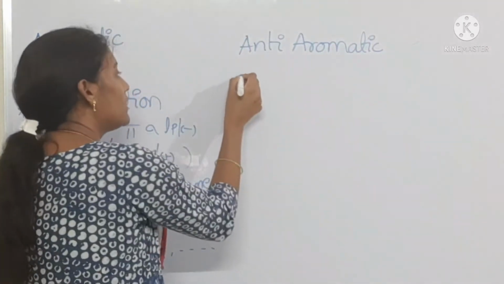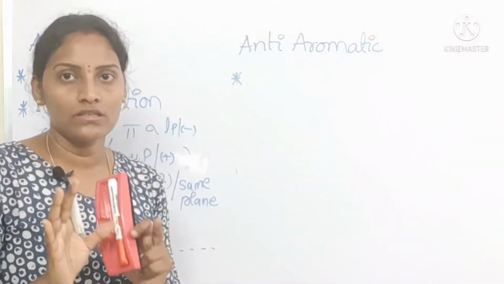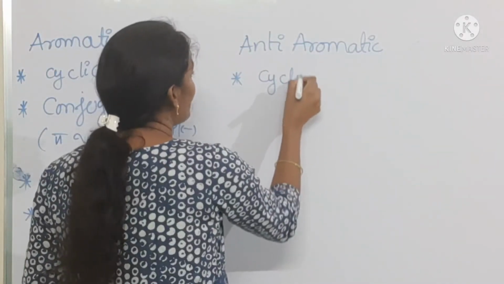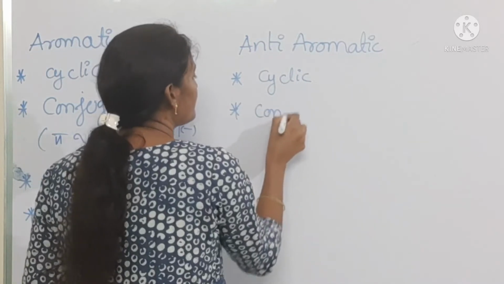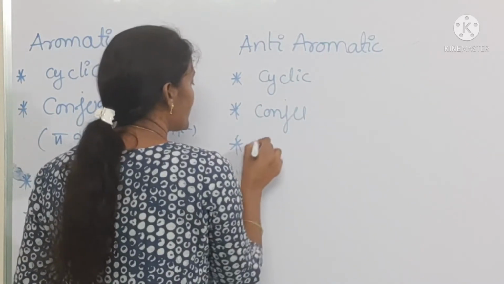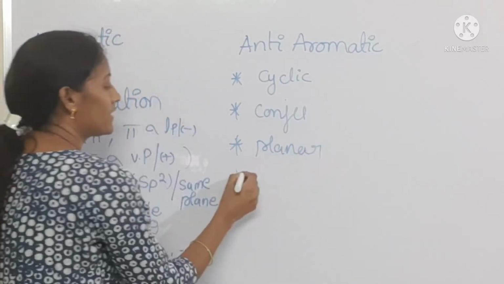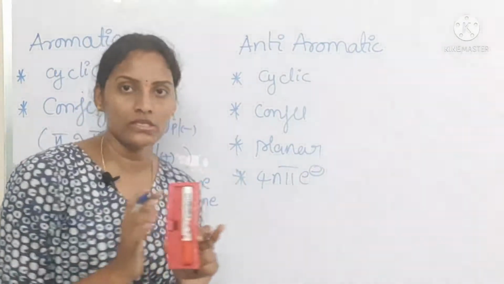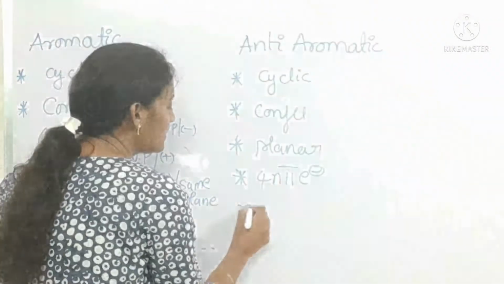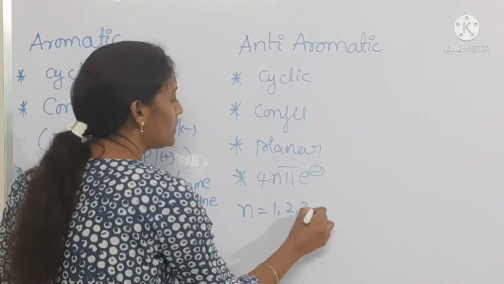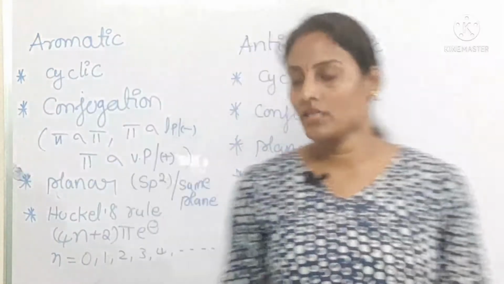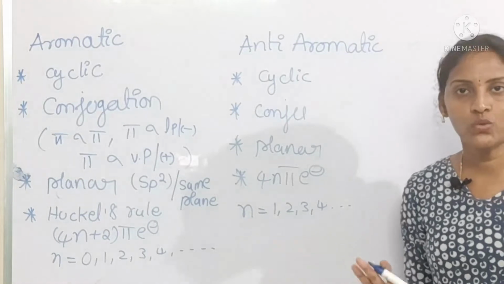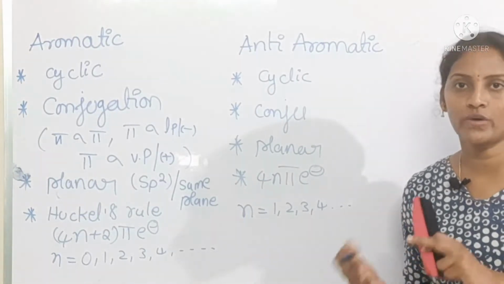Here also the first three conditions are the same as aromatic. The compound should be cyclic, conjugated, and planar. The next one is that the compound should possess 4n pi electrons, where n is equal to 1, 2, 3, 4, etc. n equal to 1 means 4 pi electrons, after that 8 pi electrons, then 12, 16, 20, 24, like that.